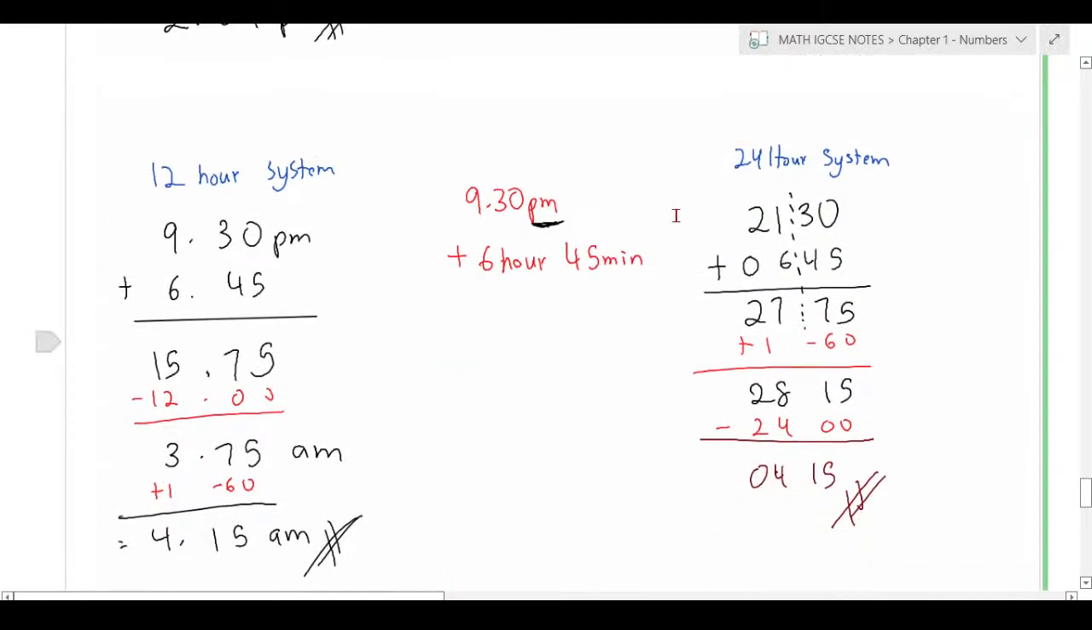Even what if it advances to the next day, for example, 21:30 plus 6 hours and 45 minutes. You're going to see that your hour is 27 hours. Does it make sense? No, it doesn't make sense, because one day only has 24 hours. So if it's like that, it means the time has already reached the next day. That's why you need to minus 24 hours, as in the time is already advanced to the next day. And minutes are still the same thing. It cannot be more than 60 minutes.